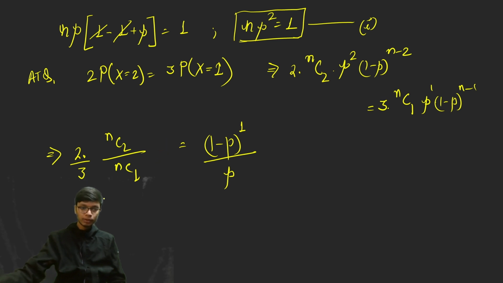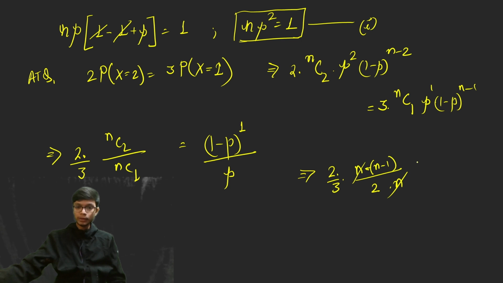From here we have also studied the formula that nCr divided by nC(r minus 1) is equal to (n minus r plus 1) divided by r. So with this, if you compute the result, you will get 2 by 3 into n into (n minus 1) divided by 2, divided by n. So the result you will get over here is (n minus 1) divided by 2, and that is equal to (1 minus p) by p.